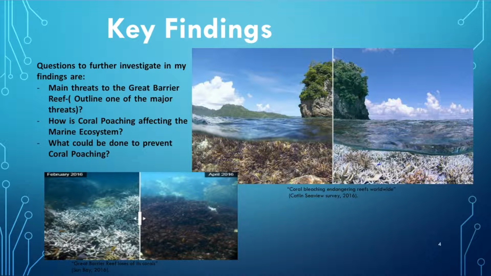Throughout my research, I have obtained information regarding how coral poaching is affecting the Great Barrier Reef. I have explored a number of concerns regarding this issue, which included the removal of seashells and sea animals, as well as removal of coral itself. Furthermore, after thorough investigation, I have witnessed on the news that major threats towards the Great Barrier Reef are occurring due to human infrastructure, causing degradation to the ecosystem.